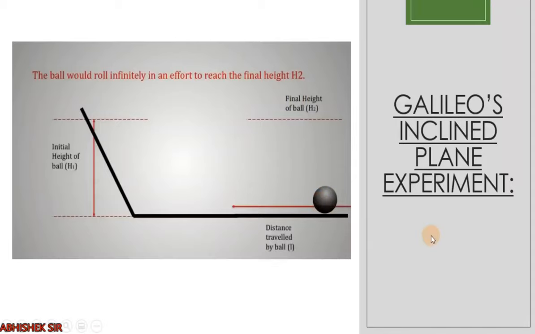But if the angle is 0, the height will not be achieved. So this ball will continue to move to infinite distance, right? But the only thing is that you have to neglect the friction over here. Clear? So this was the original Galileo's inclined plane experiment. You study this very carefully because it will again be repeated in standard 11th physics. Okay?